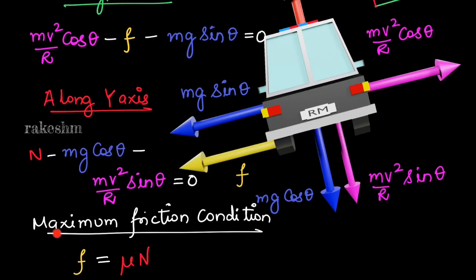So we are considering the maximum friction acts in this case. So F equals mu into N, where this mu is the coefficient of static friction between the tires and the road. We will take this as equation 1, this as equation 2 and this as equation 3. We need to solve here for the maximum speed. So what we will do is we'll put the value of F from this equation in this equation, and we'll put the value of normal N from this equation to equation number 3.